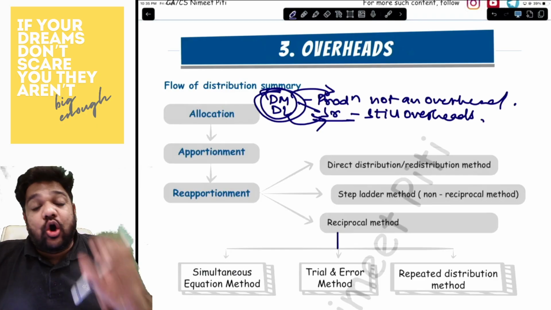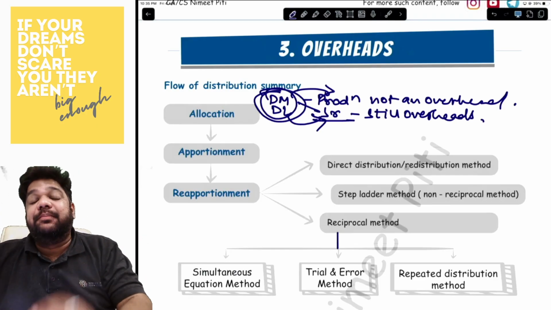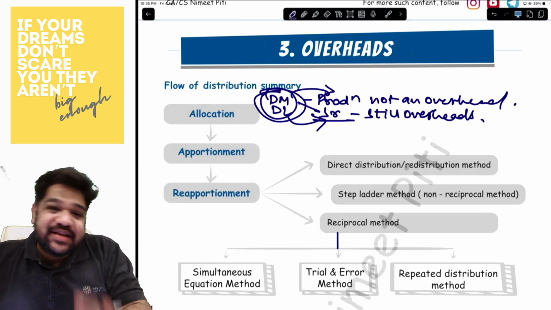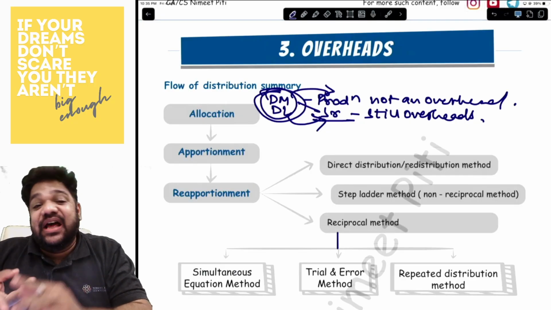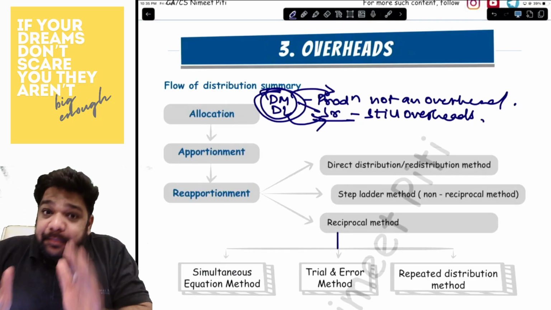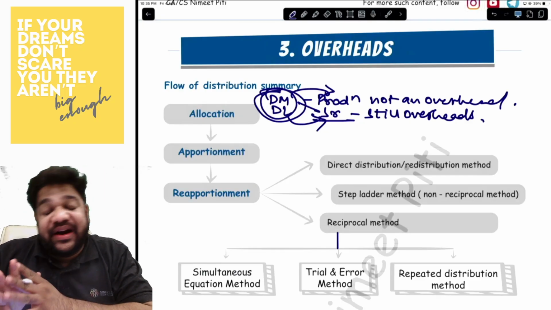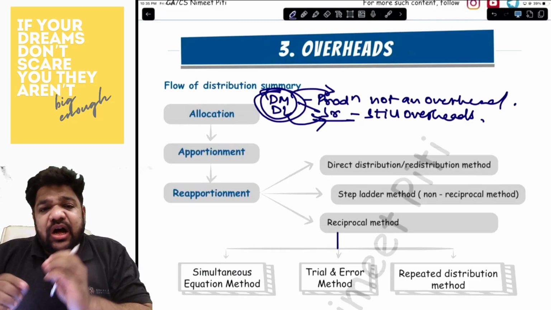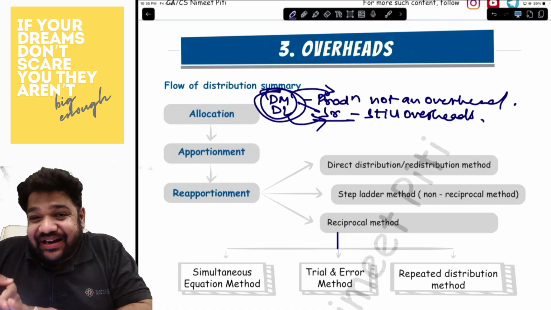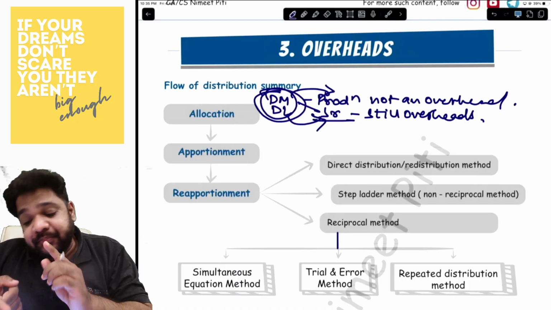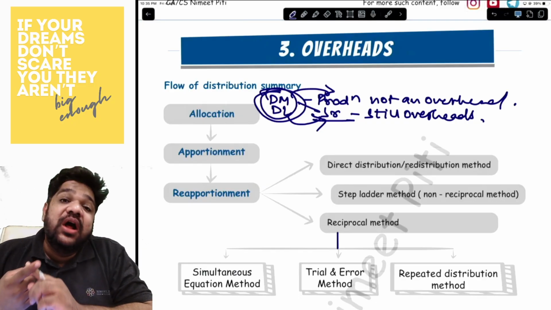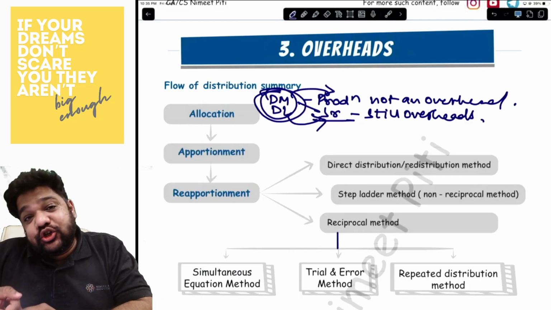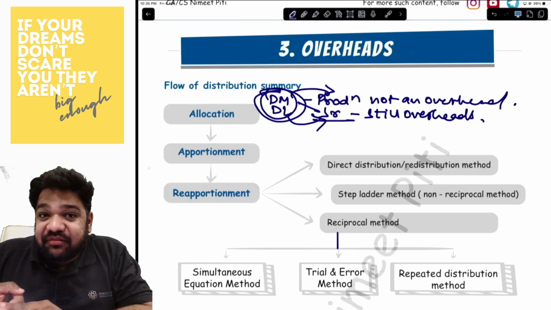These are costs which are common for the production and service departments, and you have to divide them on some basis. The basis could be machine hours, labor hours, area, capital value of assets. Depending on the cost, you will have to find a base. The common costs that come across: factory rent, that you will divide on area. Depreciation of machinery, you will divide on the basis of capital value of assets. Insurance of machinery, again on capital value of assets.